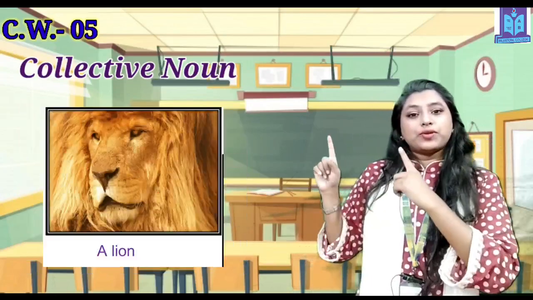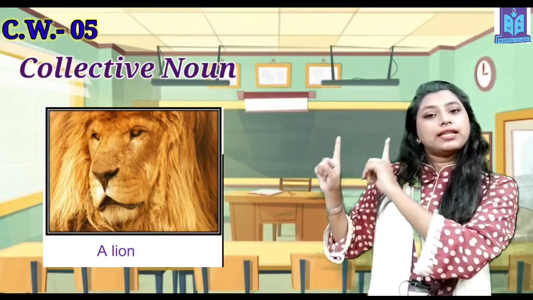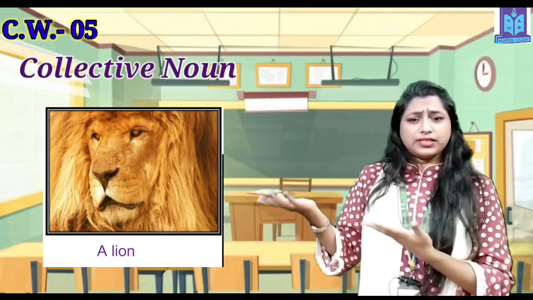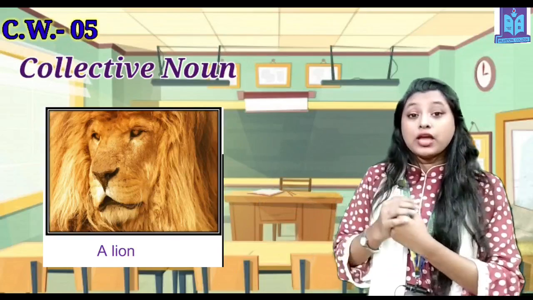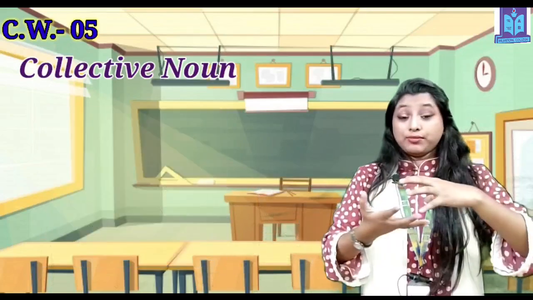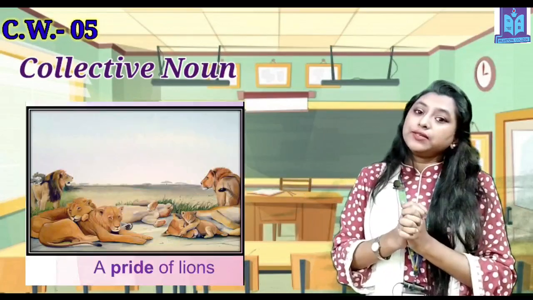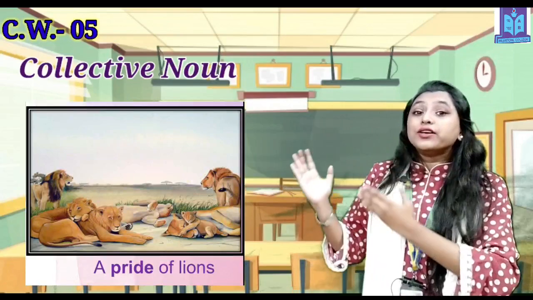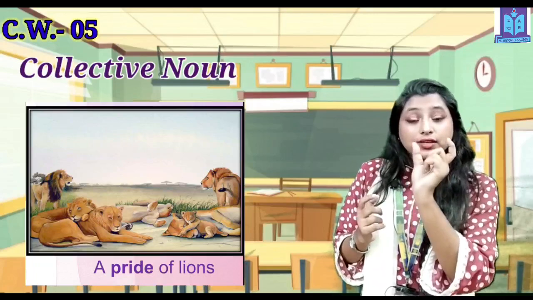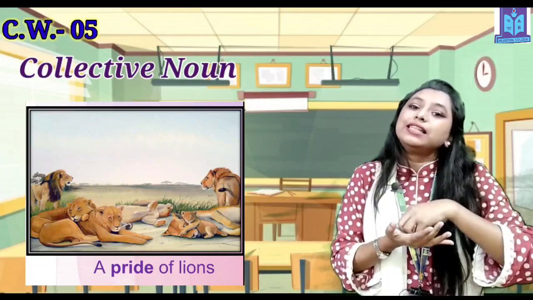You can see on my screen again that there is one lion, right? So here is a lion. That's why it's written a lion. Clear? It's a very easy one. It's a singular form. When we talk about a group of lions, say for example, the total lion family, that time how to tell it? A pride of lions. Why a pride of lions? This word pride specifically refers to a group of lions.